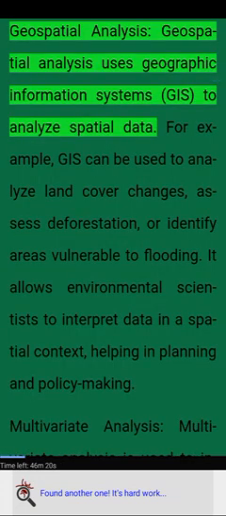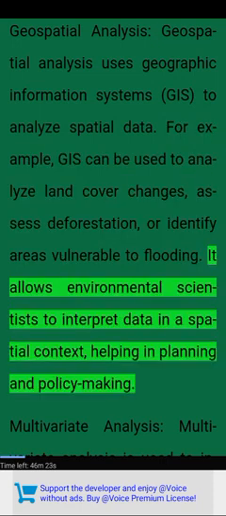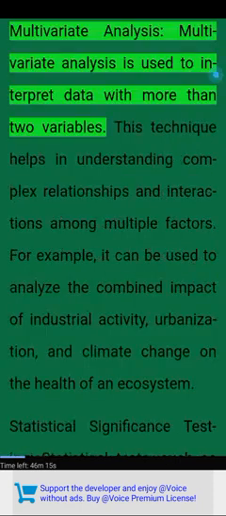Geospatial analysis. Geospatial analysis uses geographic information systems (GIS) to analyze spatial data. For example, GIS can be used to analyze land cover changes, assess deforestation, or identify areas vulnerable to flooding. It allows environmental scientists to interpret data in a spatial context, helping in planning and policy making.